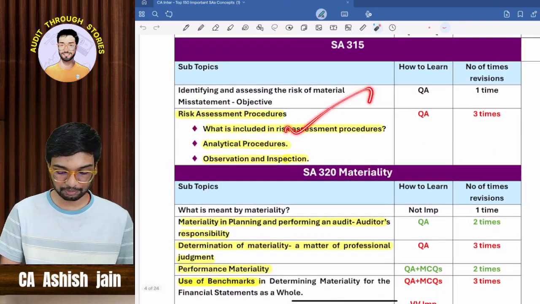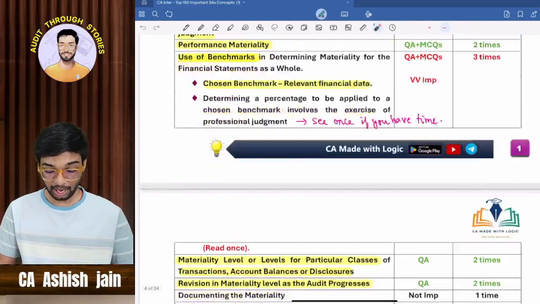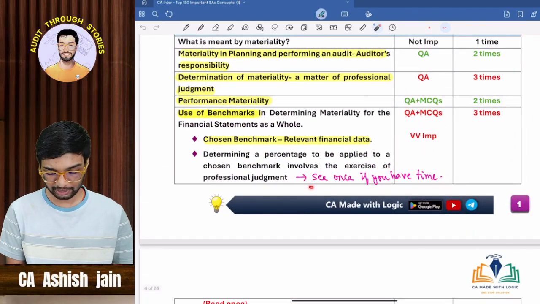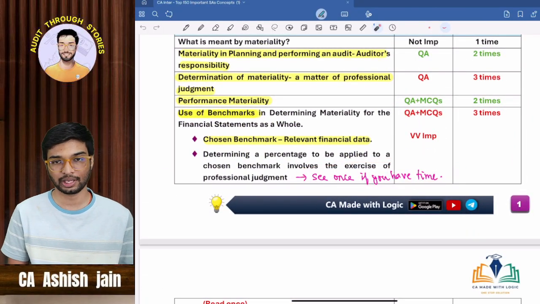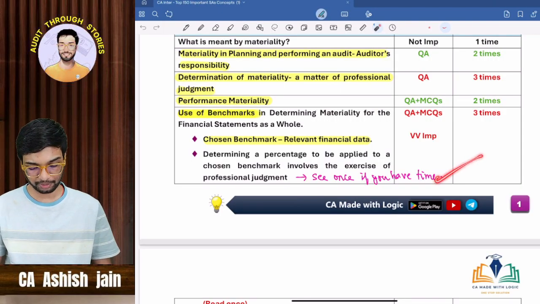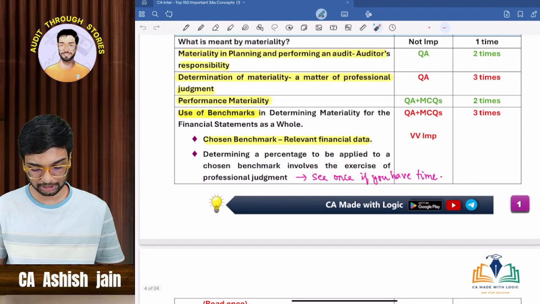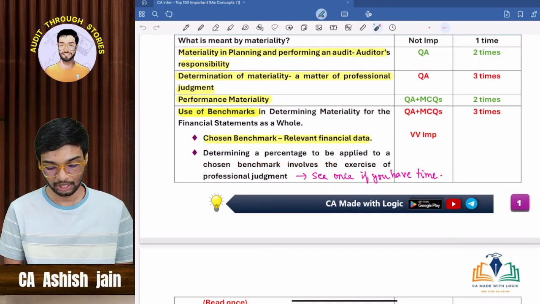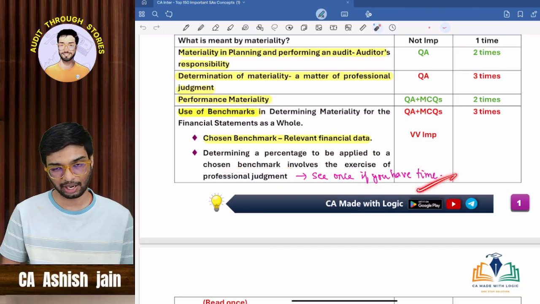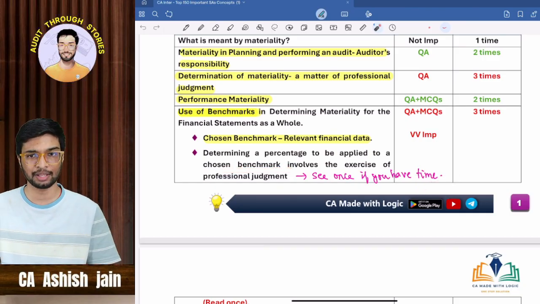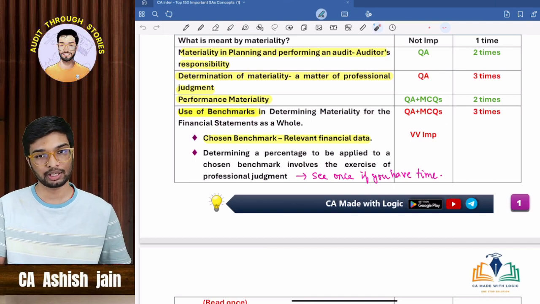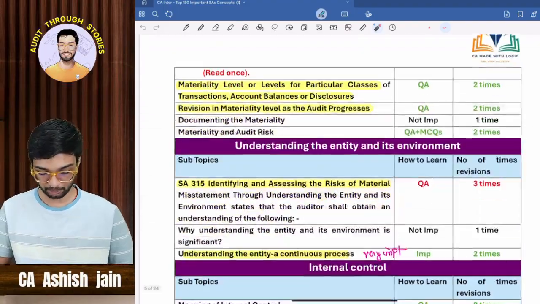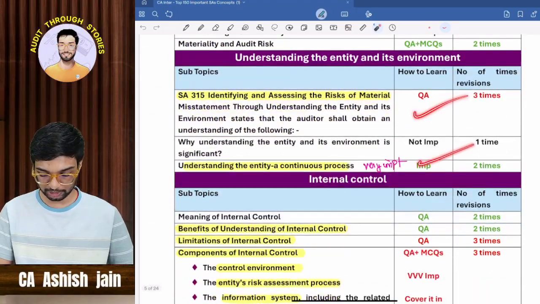Then comes risk assessment procedure, very important. Wherever I have highlighted, just go through these things. Here I have written that this concept you can see once, if you have time, as this concept is not that important. Choosing the benchmark is a very important concept, whereas determining a percentage to be applied to a chosen benchmark is not important. If you have time, go through it. If you don't have time, you can confidently ignore it. So just go through all these yellow concepts.